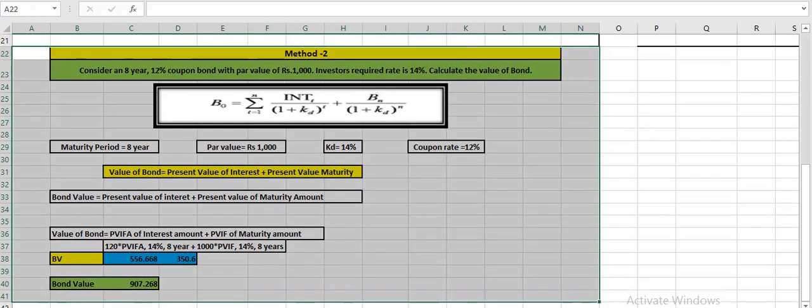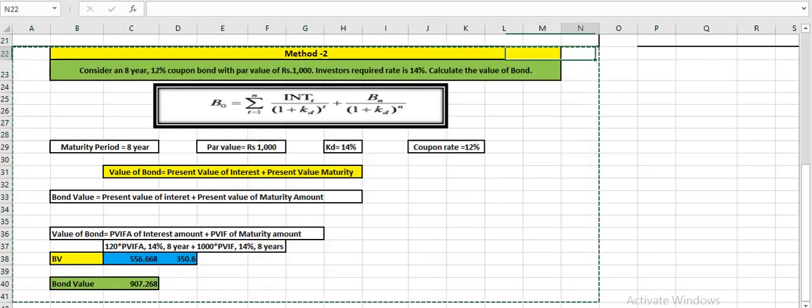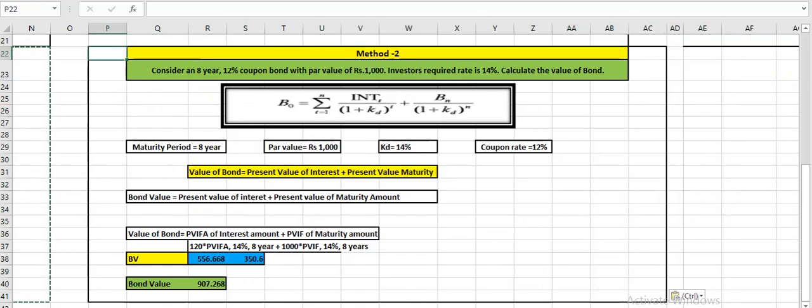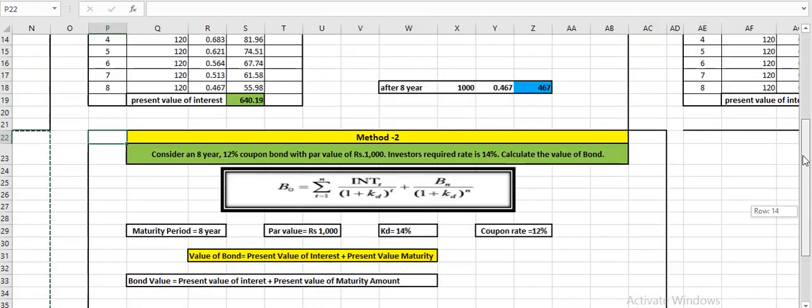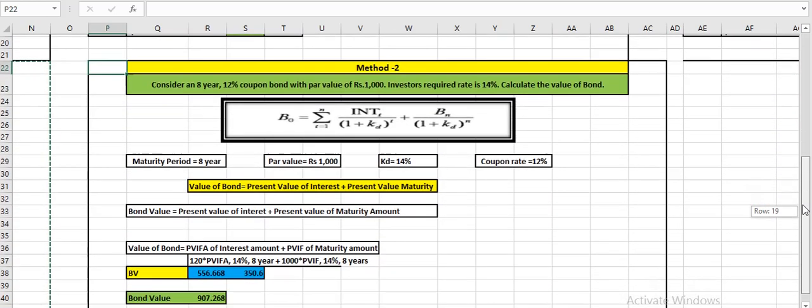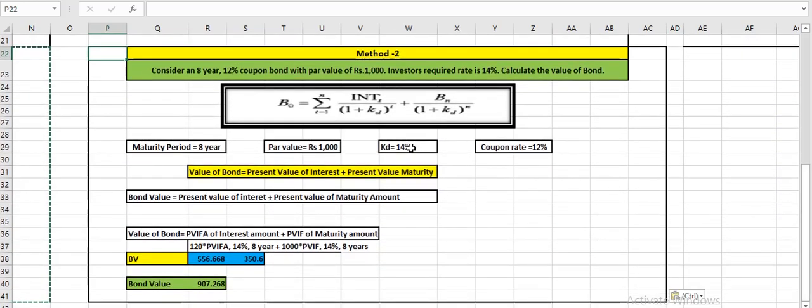Now if we consider the same question, and the expected rate is rather than 14, we have taken as 10%. So if it is now 10%, what can be the answer? Only the interest factor will change.